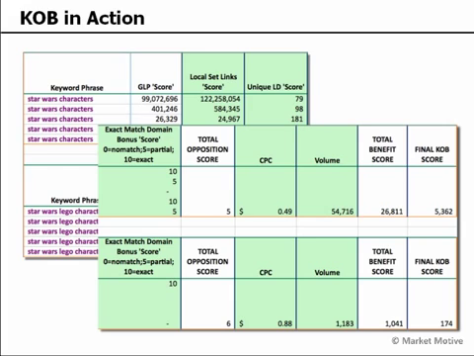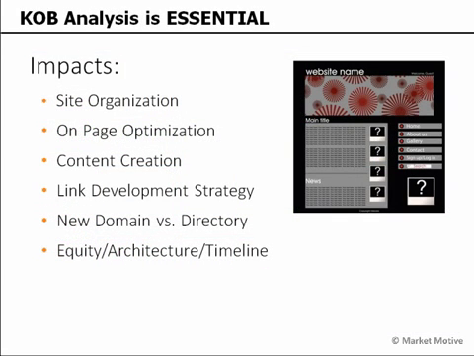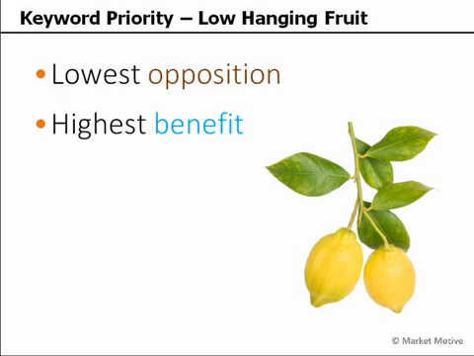You're comparing that opposition and benefit to come up with your keyword priority, because it's going to impact all of these different areas. It's going to impact your site organization, how you do your on-page optimization, your content creation, your link development, should you start a new domain or just a new directory based on these decisions. You're going to make your equity, architecture, and timeline decisions, meaning which phrases do you want to rank for over time, which areas of your site are going to be the priority based on this KOB analysis. You'll often hear it referred to as identifying the low-hanging fruit in SEO, the lowest opposition and the highest benefit.